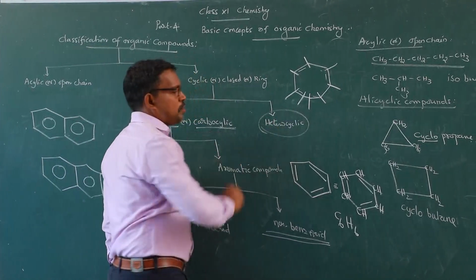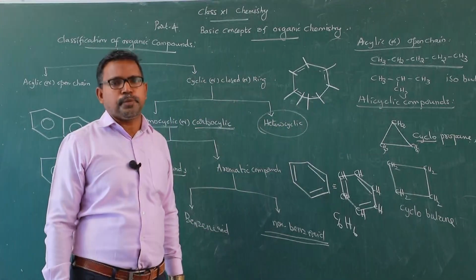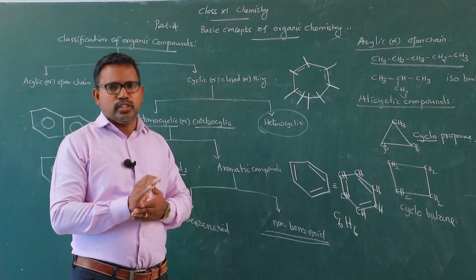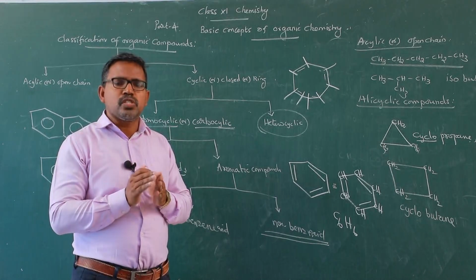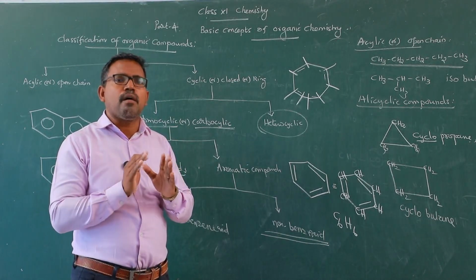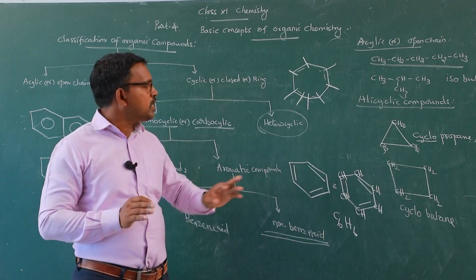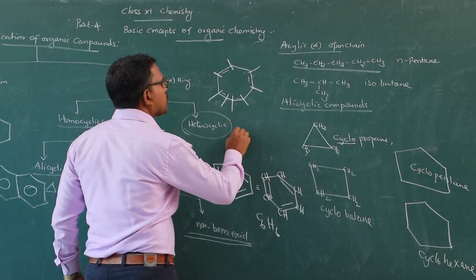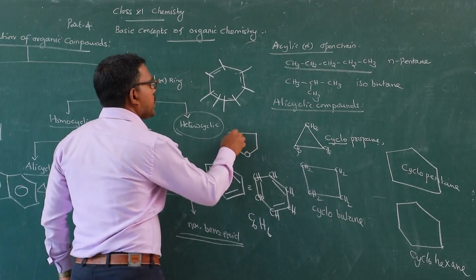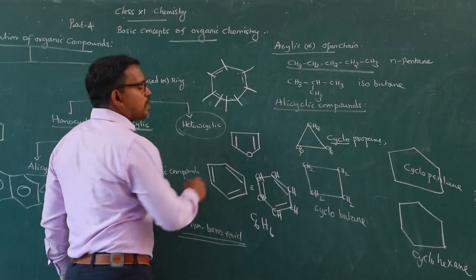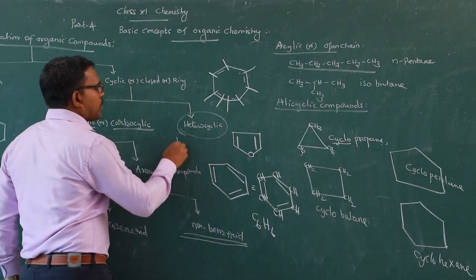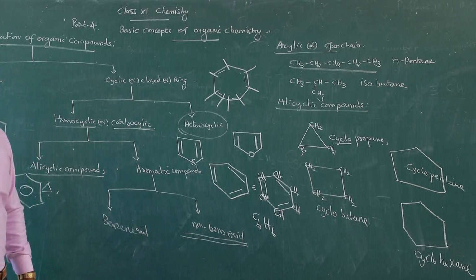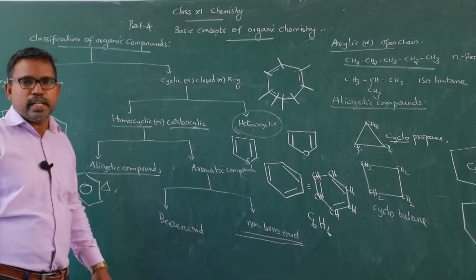And heterocyclic compounds. The last category is heterocyclic compounds. In addition to carbon and hydrogen, heteroatoms such as nitrogen, phosphorus, sulfur present in the ring are called heterocyclic compounds. Example for heterocyclic compounds: this is furan, with a heteroatom. This is thiophene. Furan and thiophene are some examples of heterocyclic compounds.